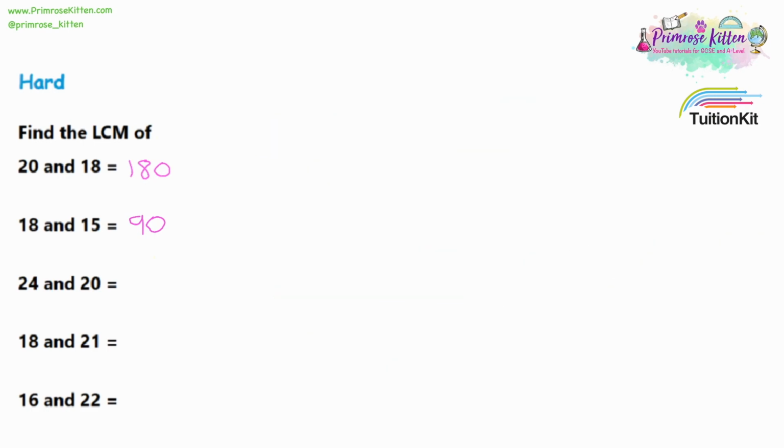So question 3 is the lowest common multiple of 24 and 20. We'll do a prime factor tree for both numbers. With even numbers, it's usually easiest to divide them by 2. So 24 divided by 2 would be 12.